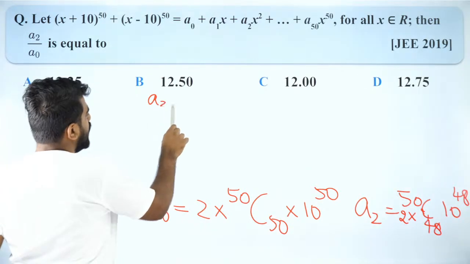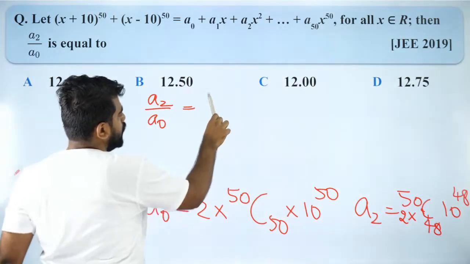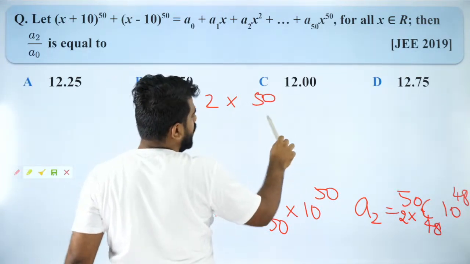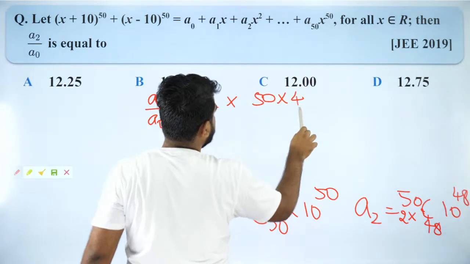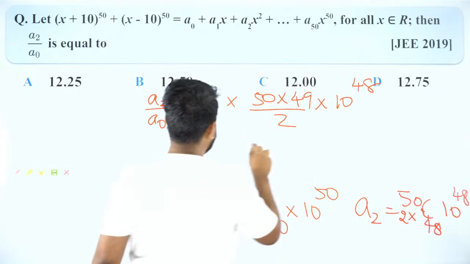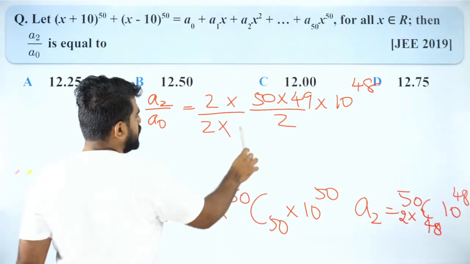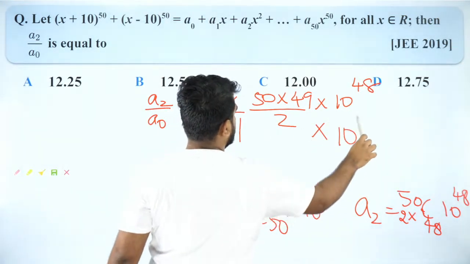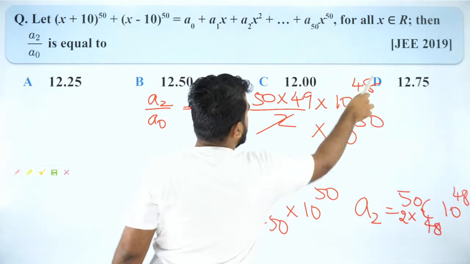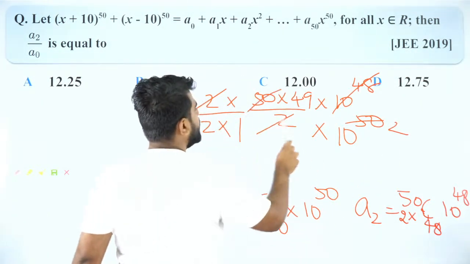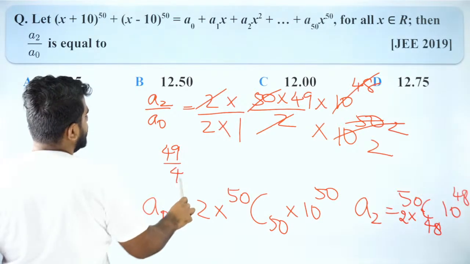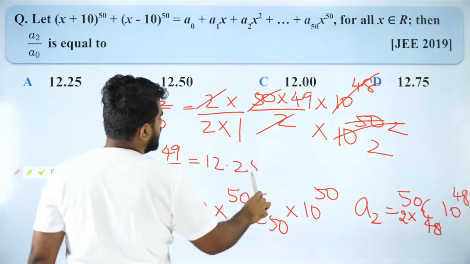What is A2 by A naught? A2 by A naught is equal to 2 into 50C48. 50C48 is 50 factorial by 48 factorial 2 factorial, so it will be 50 into 49 by 2 into 10 to the power 48, divided by 2 into 50C50 which is 1 into 10 to the power 50. So 2 and 2 get cancelled out. You will have 10 power 48 over 10 power 50, which is 10 power 2, and this will be 2. So the answer will be 49 by 4. 49 by 4 is 12.25, which is option A.